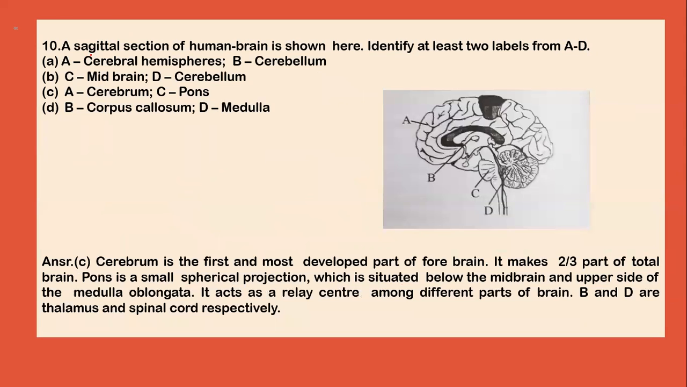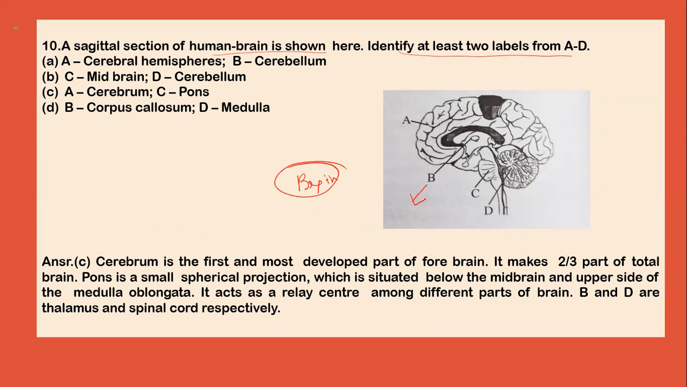Now, next question is, a sagittal section of the human brain is shown here. Identify at least 2 levels from A to D. Now, first of all, we should understand that this is the diagram of the brain. Now, there are different parts of the brain, that is A, B, C, and D.